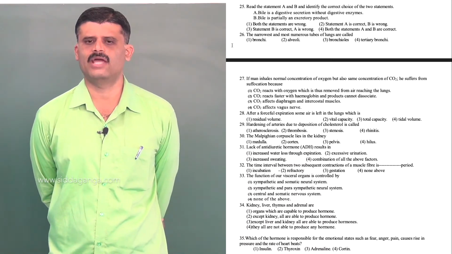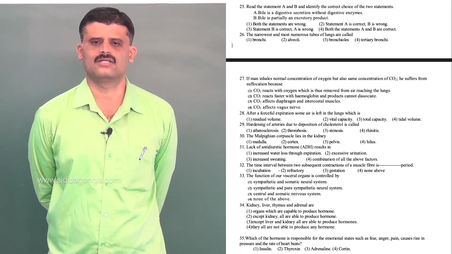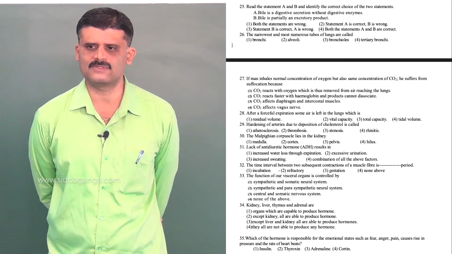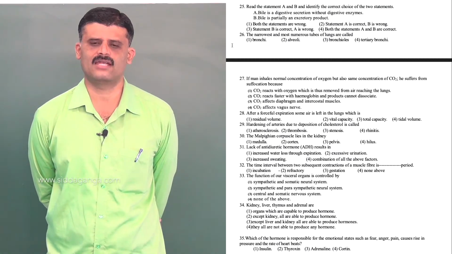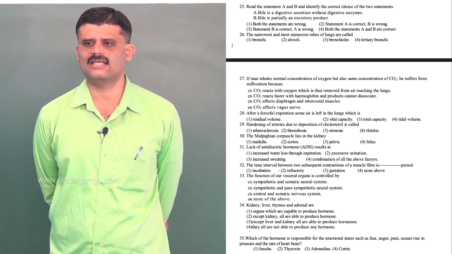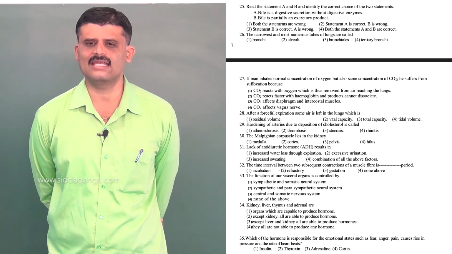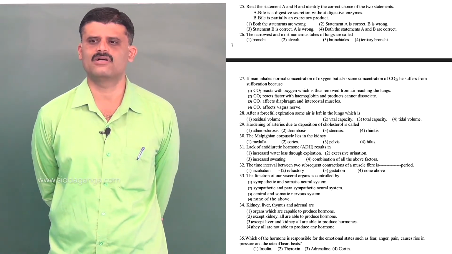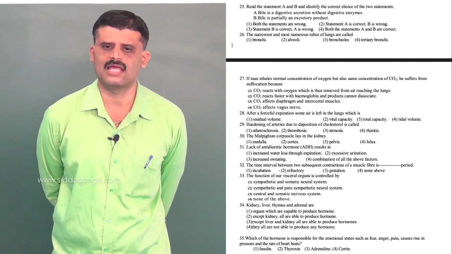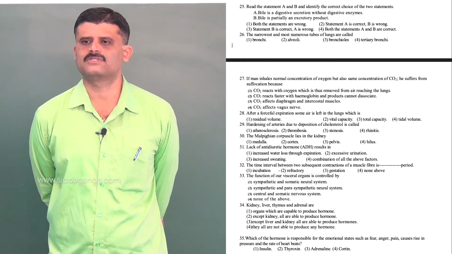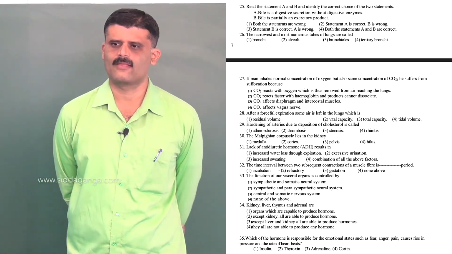That is, the bile salts called sodium glycocholate and taurocholate help in emulsification of fat and enhance the fat digestion. That is correct. Bile is partially an excretory product, right, because it contains the pigments especially like bilirubin. Okay, so both A and B are correct, that is option 4.